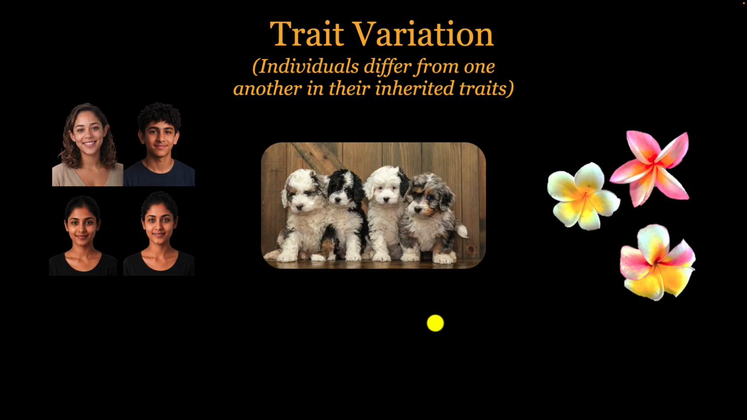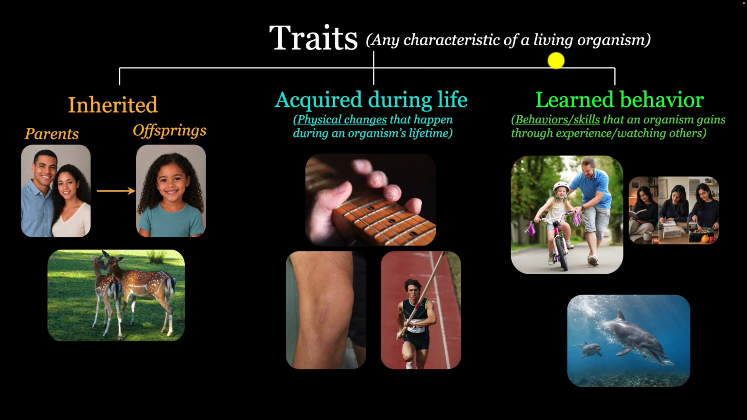All right, so let's put it all together. A trait is any characteristic of a living organism, and the traits can either be inherited, meaning they are passed down from parents to offspring during reproduction, and they can be further passed down to future generations, or they can be acquired. These are physical changes that happen during an organism's lifetime. Or they can be learned behaviors or skills that you gain through experience or by watching others. Acquired traits and learned behaviors cannot be passed down to future generations.